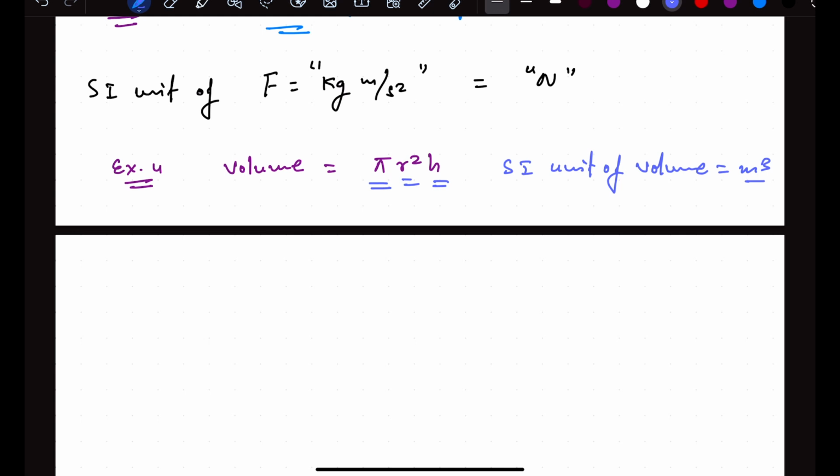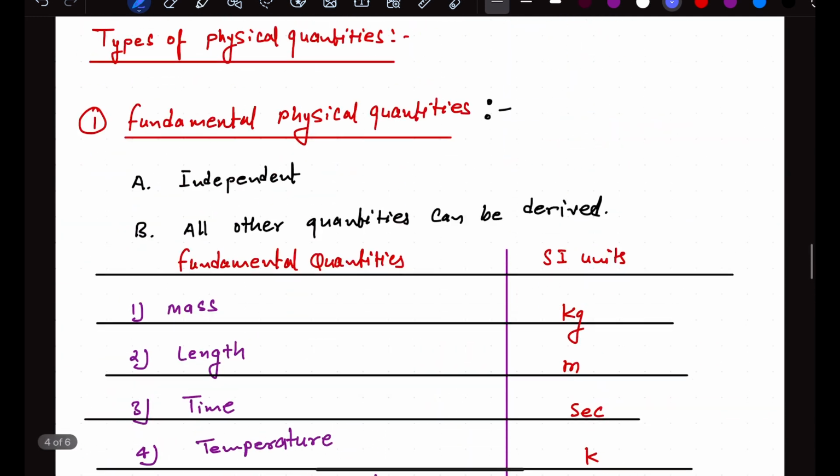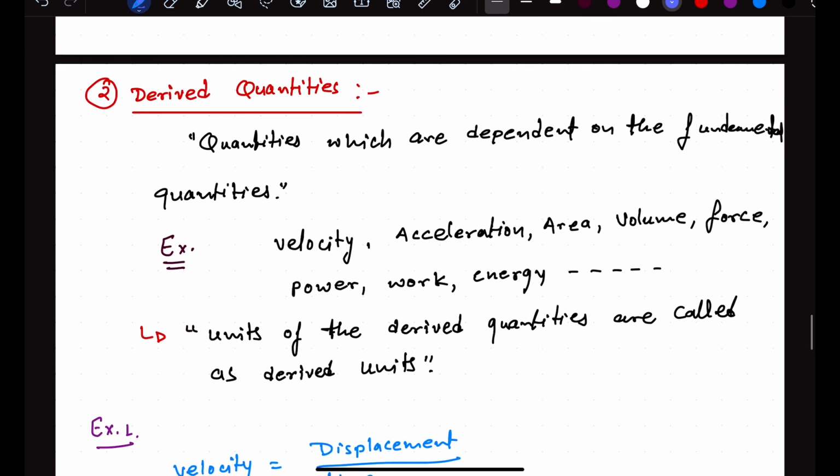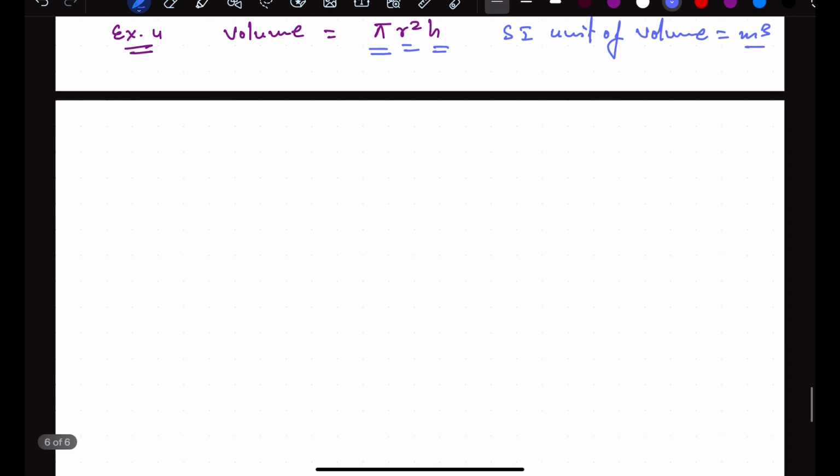So I think from this lecture, the idea of the fundamental physical quantities and the derived physical quantities and derived units will be clear. And right after this lecture, you can attempt some